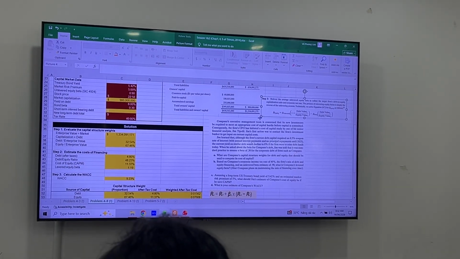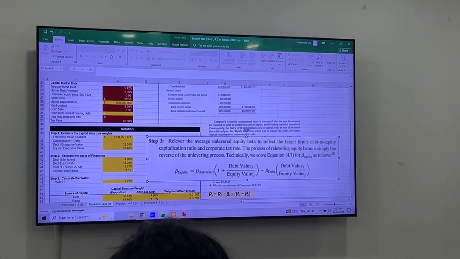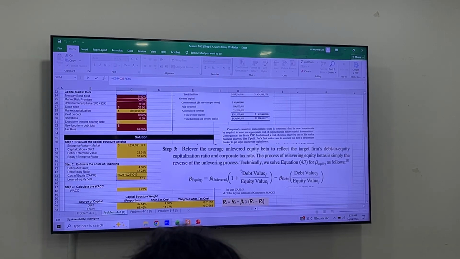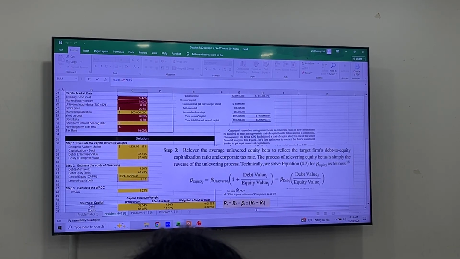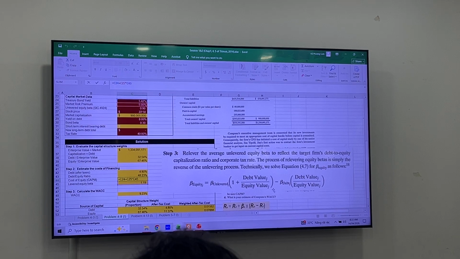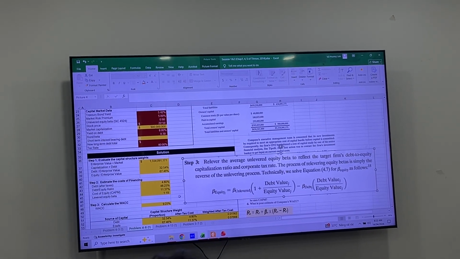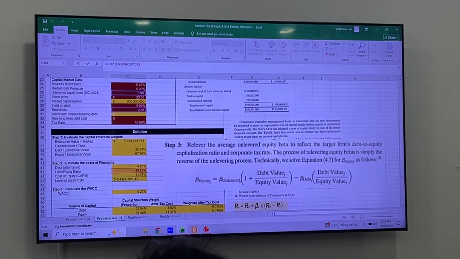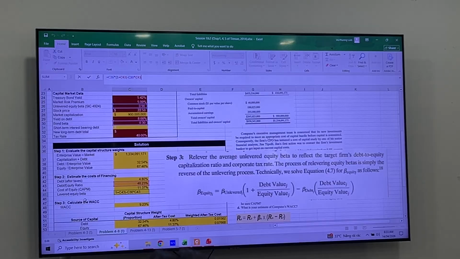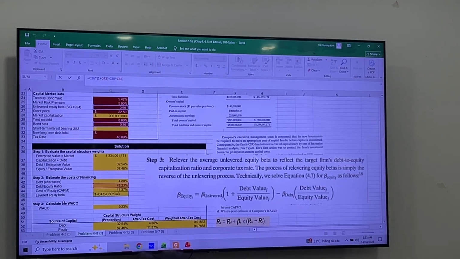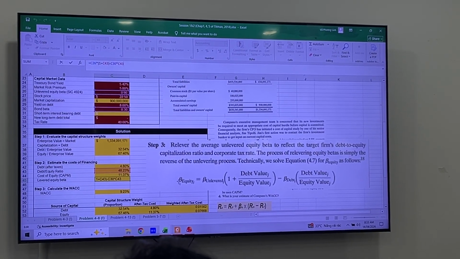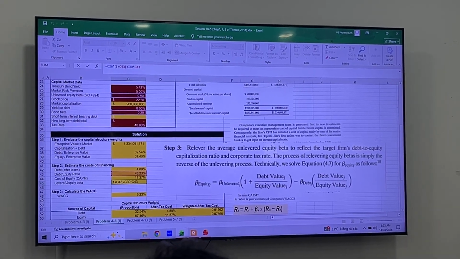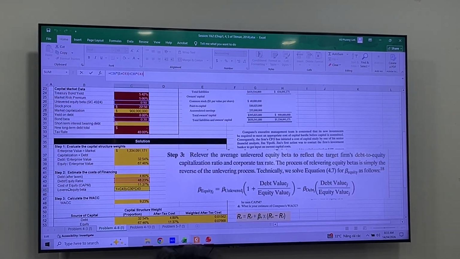Okay, this is the formula I used. We take the beta levered, multiply with 1 plus the debt to equity value, and then minus the beta of debt multiplied with the debt to equity value. Okay, here. Alright, you see that? Then the levered equity beta means the beta of the company with a mix of debt and equity financing. Alright? The term levered equity beta means this is the beta of the equity for a firm that uses a mix of debt and equity for financing.